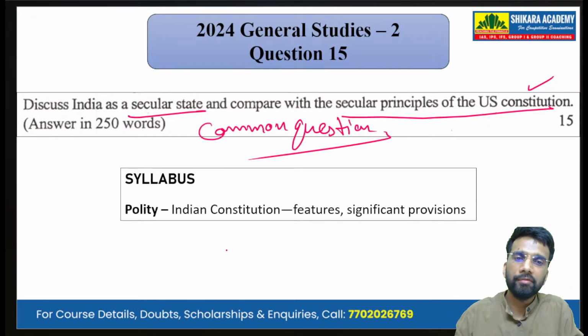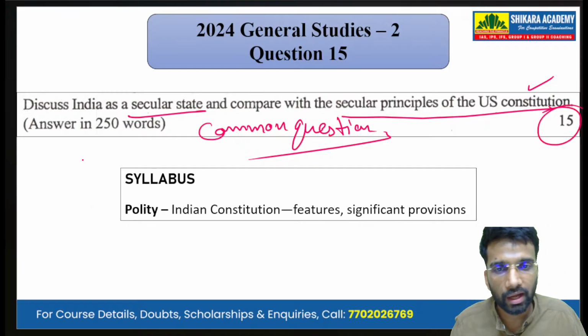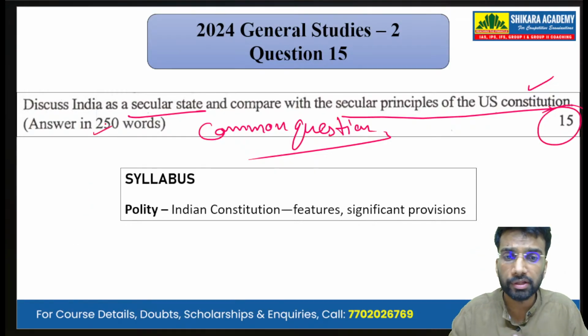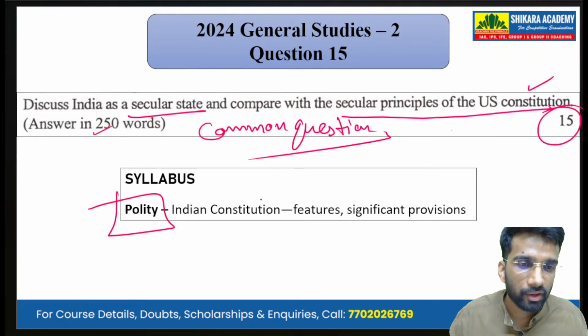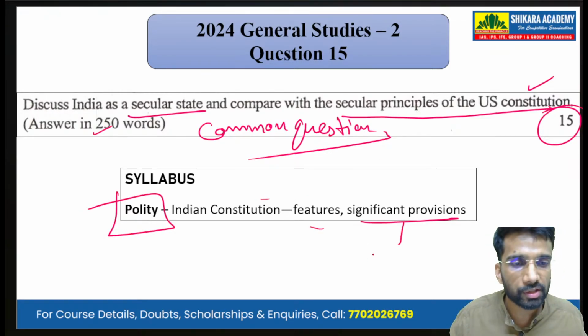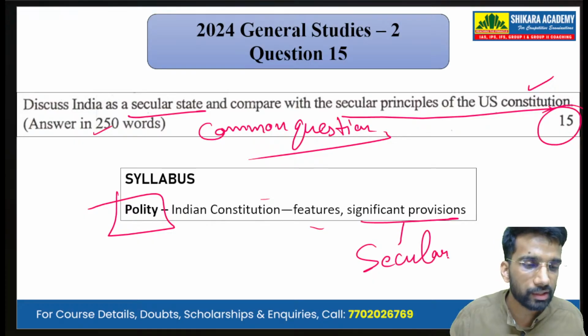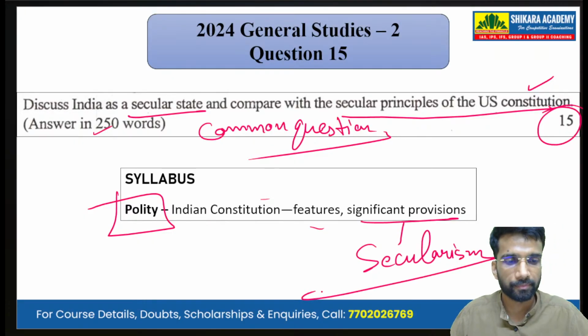Now, mapping it with the syllabus, it is a 15-mark question asked for 250 words. It has been asked from the subject of polity, that is, Indian Constitution, features and significant provisions, that is, secularism as a significant provision.